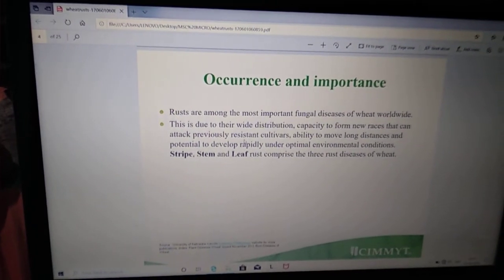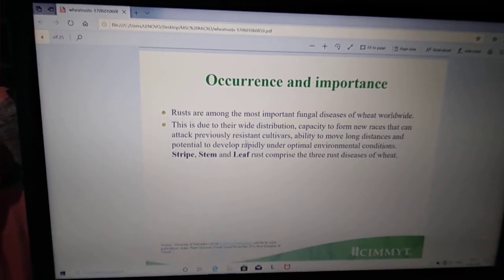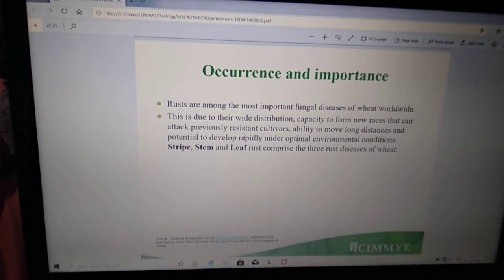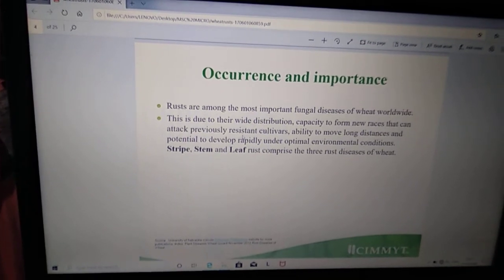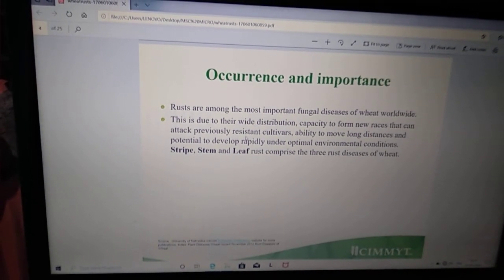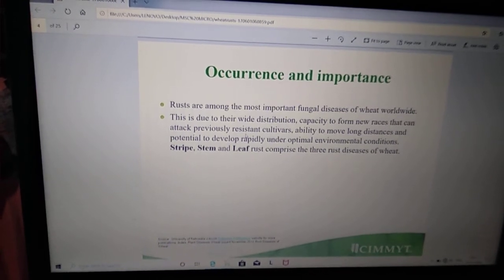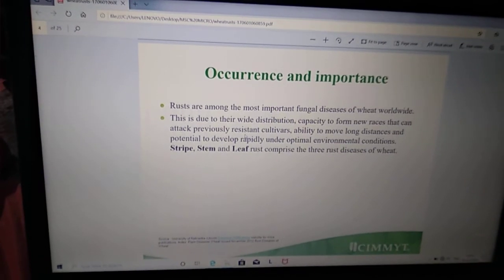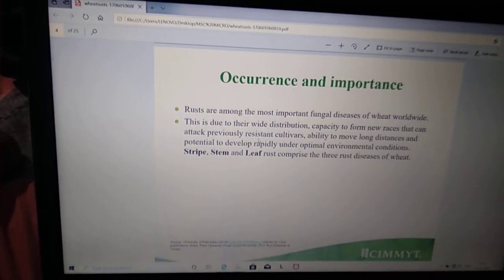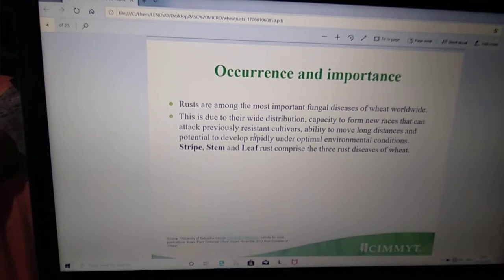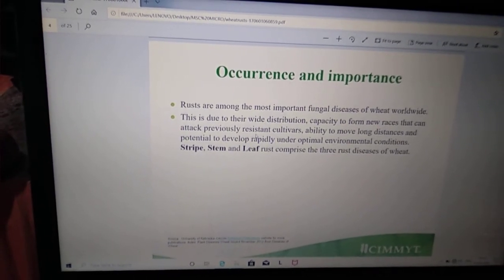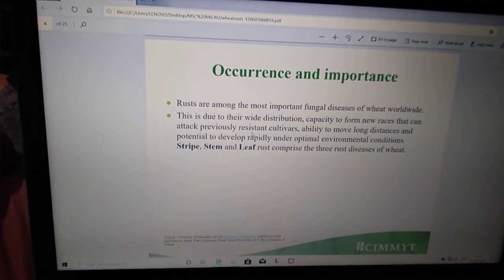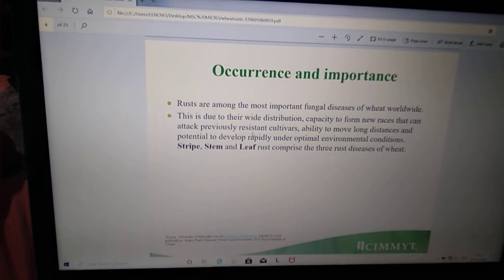Now we discuss the occurrence and importance of the rust. Rusts are among the most important fungal diseases of wheat worldwide. This is due to their wide distribution, capacity to form new races that can attack previously resistant cultivars, ability to move long distances and potential to develop rapidly under optimum environmental conditions. Stem, stripe and leaf rust comprise the three rust diseases of wheat.